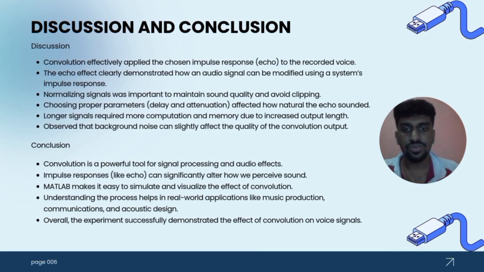This is the discussion and conclusion we got from task 1. For discussion, convolution effectively applied the chosen impulse response, which is echo, to the recorded voice. The echo effect clearly demonstrates how an audio signal can be modified using a system impulse response. Normalizing signals was important to maintain the sound quality and avoid clipping, as I said in the discussion before this slide. For conclusion, convolution effectively demonstrates how an audio signal can be modified using an impulse response. This concept is widely used in audio processing and communication systems.